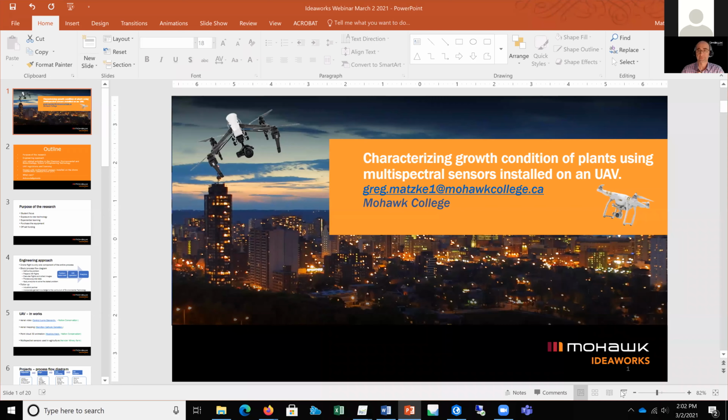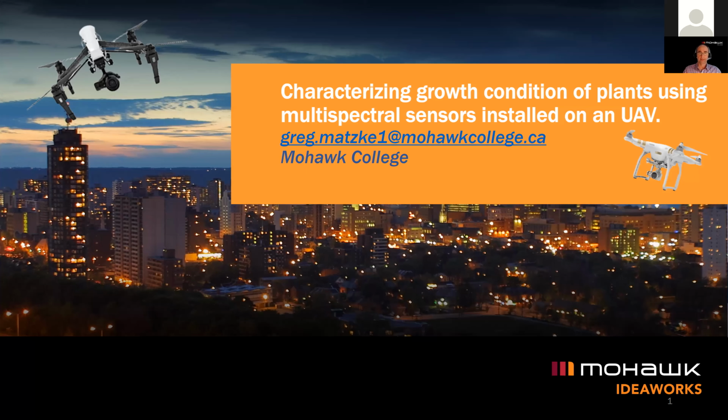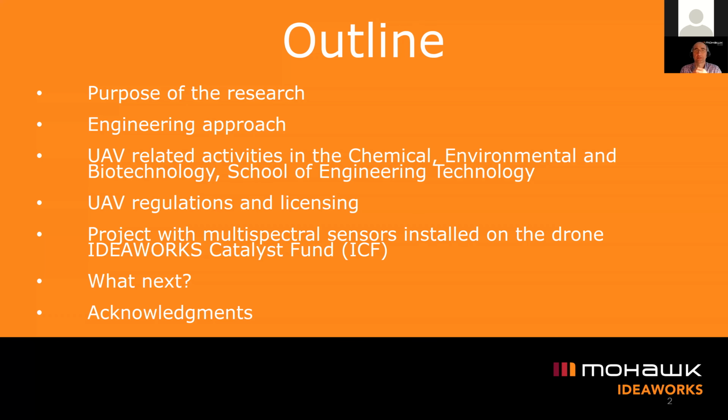I'm going to share the screen now. I'm going to start by defining the main objectives of the research that we do in our department in the area of environmental technology.